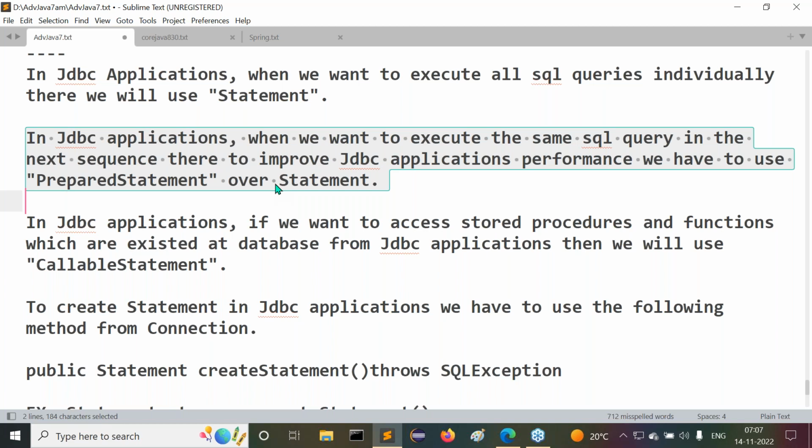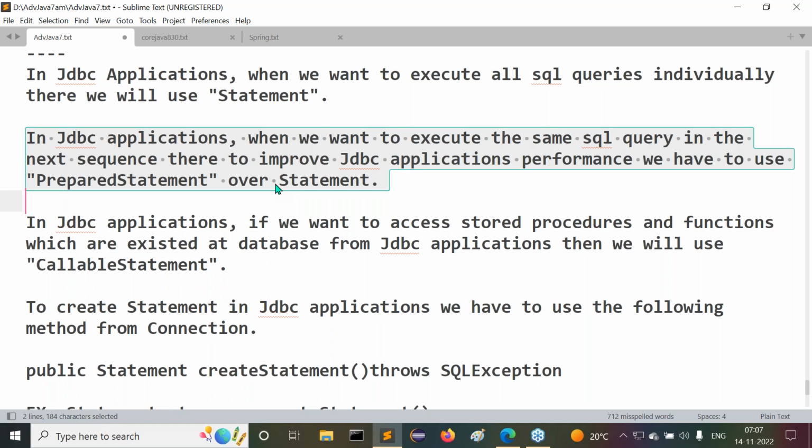Because of that, if you use Statement, the database engine does unnecessary work, and the performance of JDBC applications may be reduced. To improve performance, we go for PreparedStatement. In the case of PreparedStatement, the database engine performs query tokenization, query parsing, and query optimization only one time.